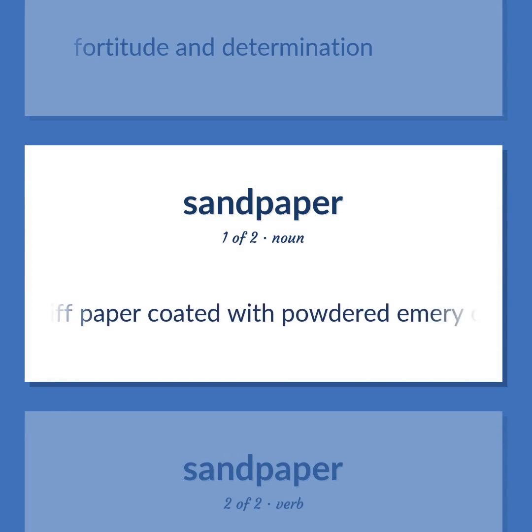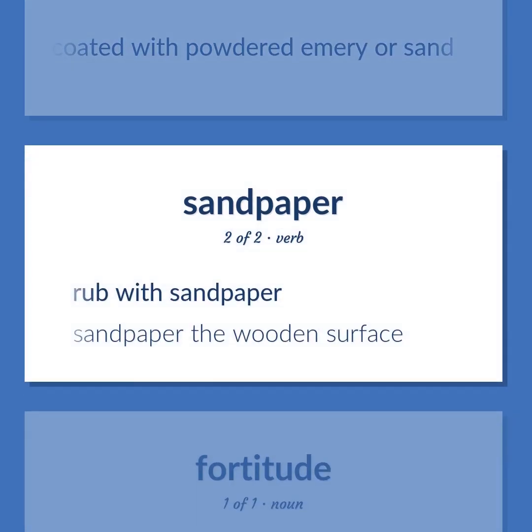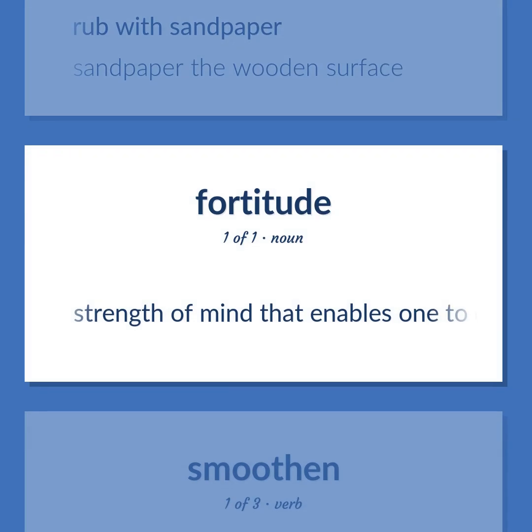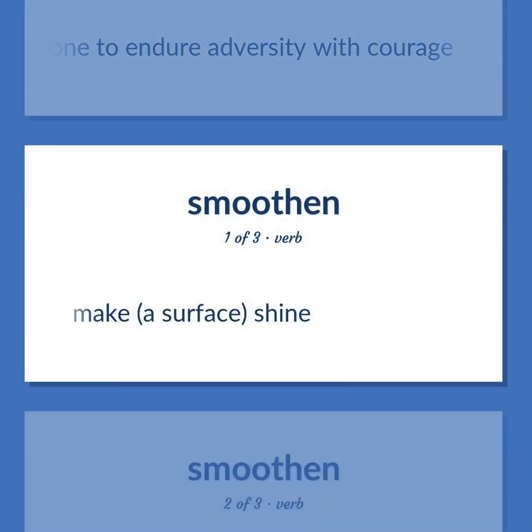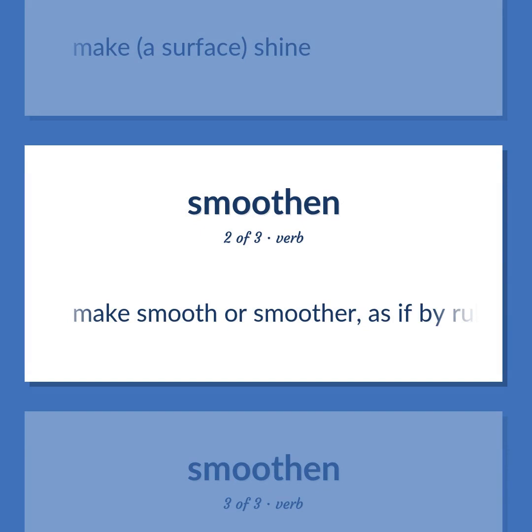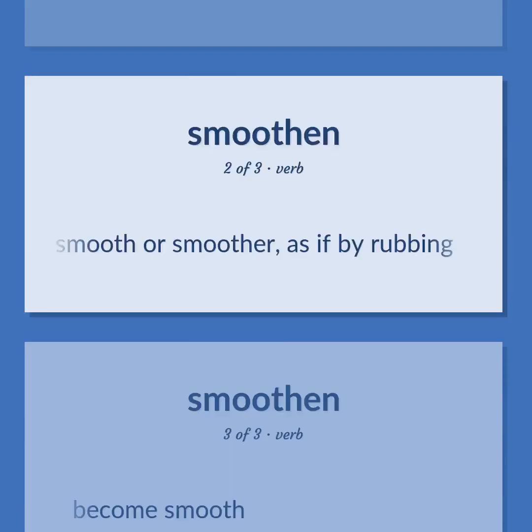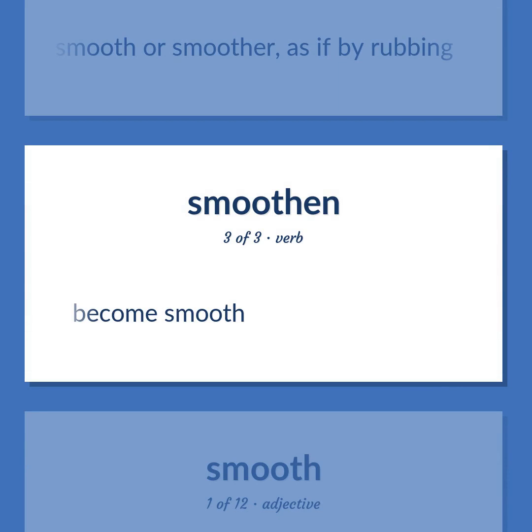Stiff paper coated with powdered emery or sand. Rub with sandpaper. Sandpaper, the wooden surface. Strength of mind that enables one to endure adversity with courage. Make a surface shine. Make smooth or smoother, as if by rubbing. Become smooth.